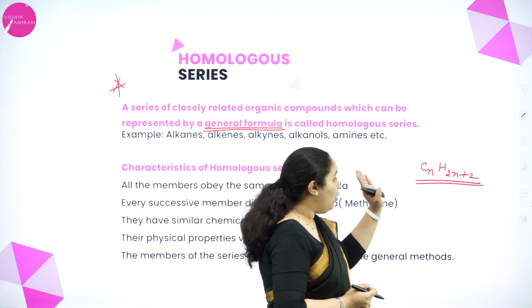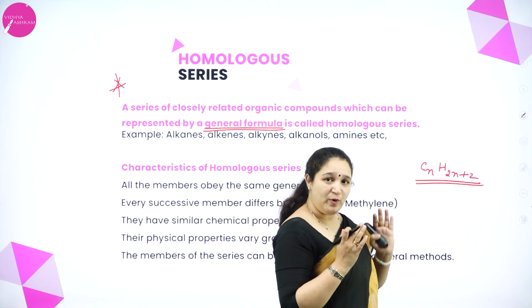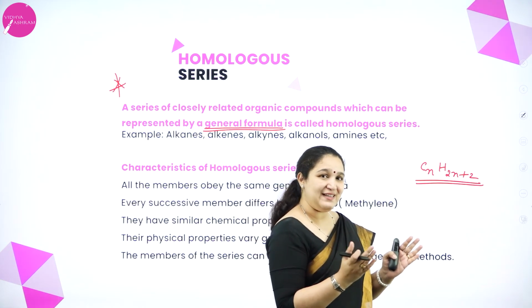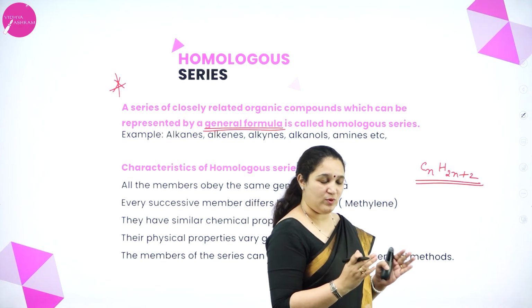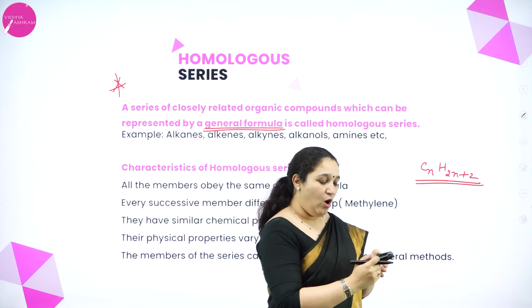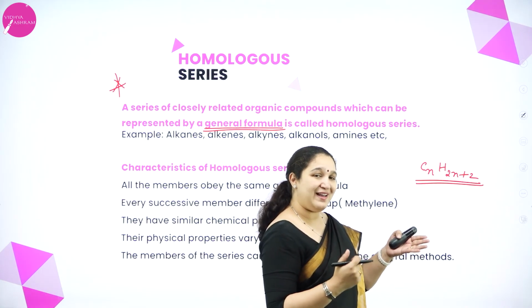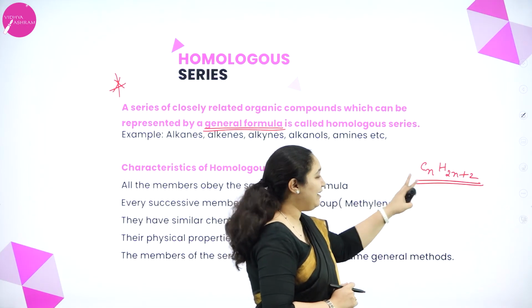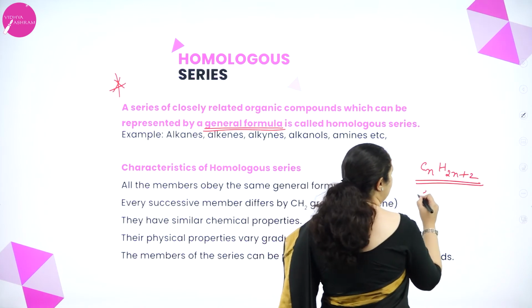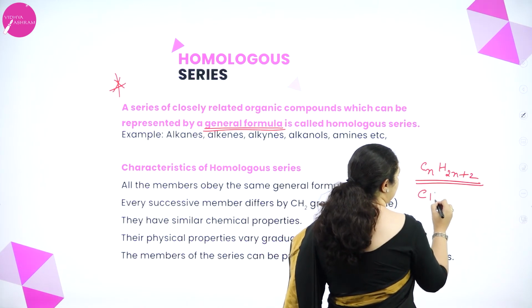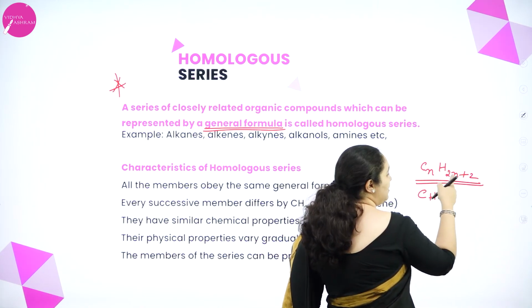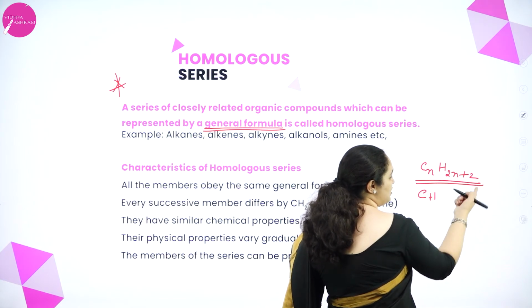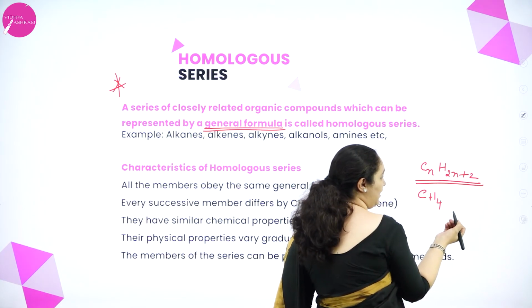Correct? So, this is a group of organic compounds, or I can tell it is a family of organic compounds in which I can represent all the compounds with one general formula. For example, if n is equal to 1, then 2 into 1 is 2, plus 2 is 4. I got methane CH4.